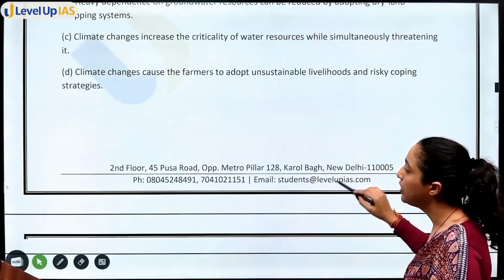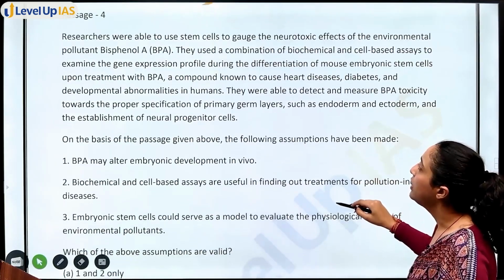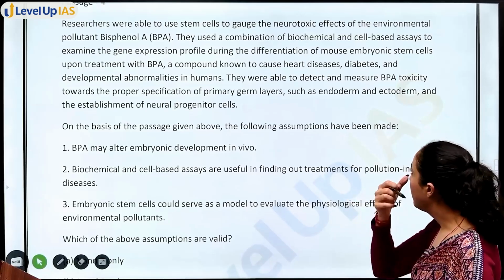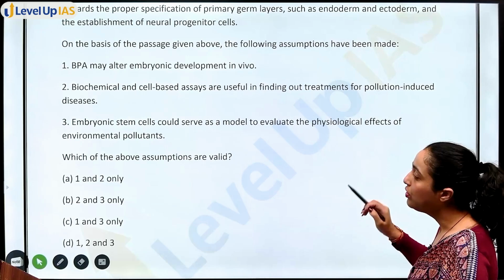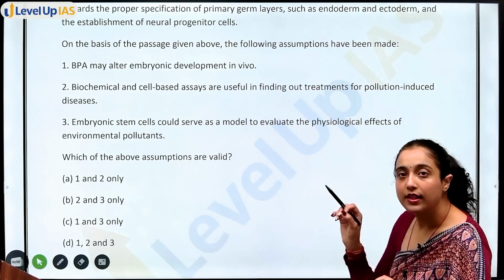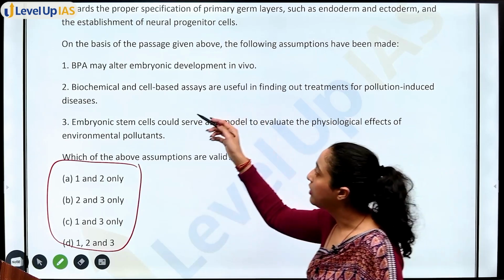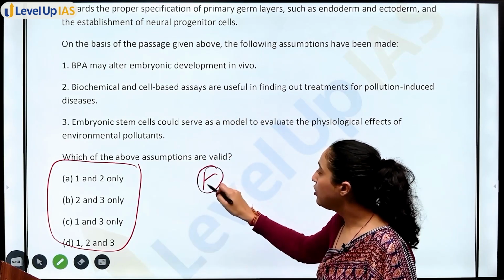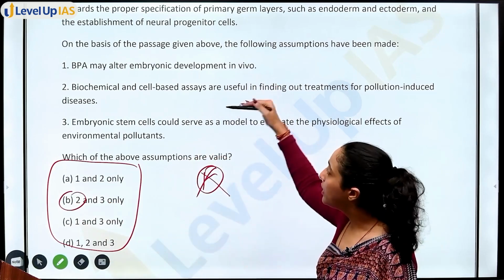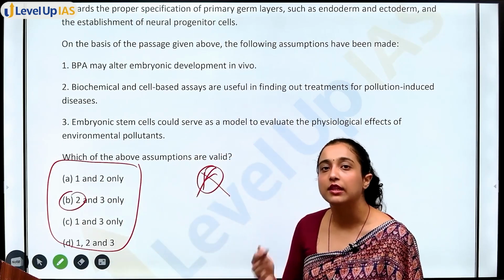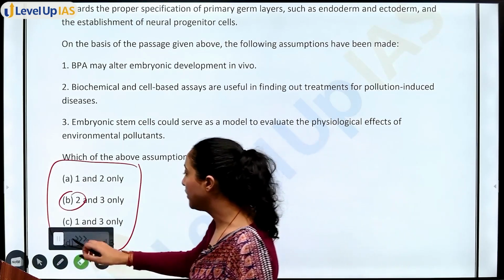Now, moving on to the fourth passage. Again, let's read the passage first, then we will solve the questions. In the question options, you can see you have 1, 2, 2 and 3, 1 and 3, 1, 2, 3. This means when you have this type of option, if you eliminate 1, then you can say that if 1 is not there, option B is my answer. So if from these statements you feel one can be easily eliminated, you can come to your answer. We know these options are helpful for us.